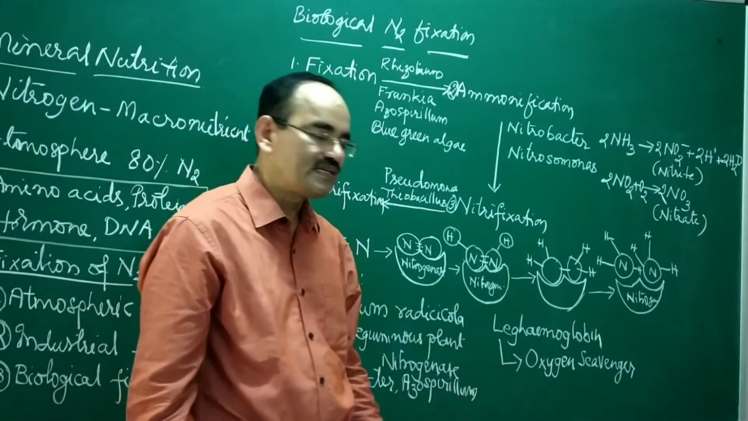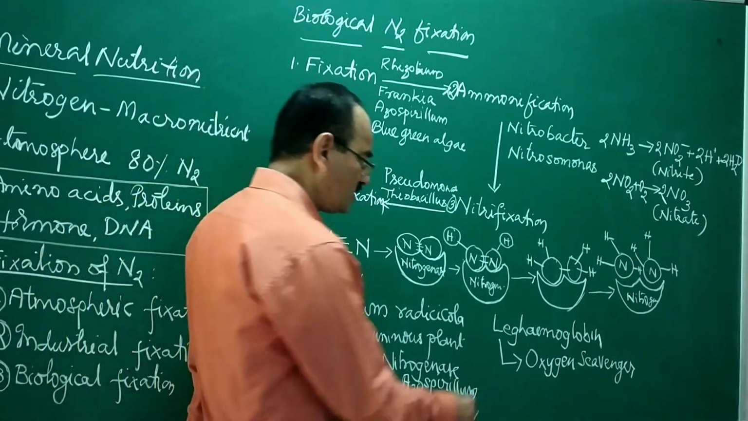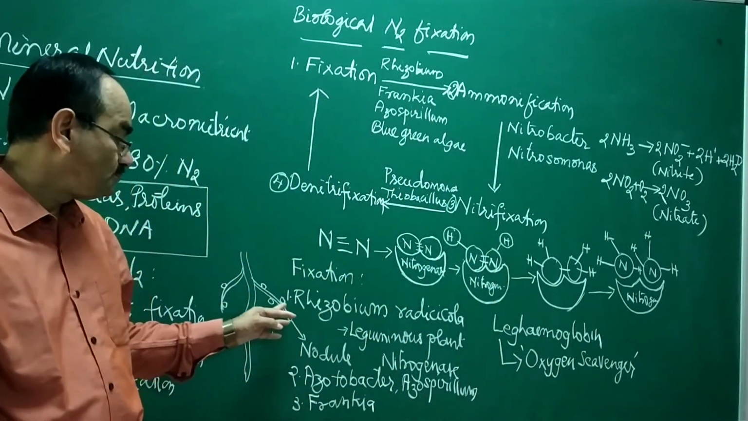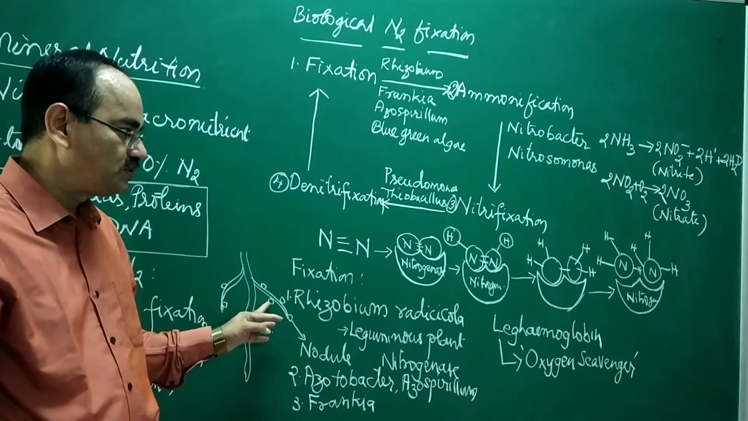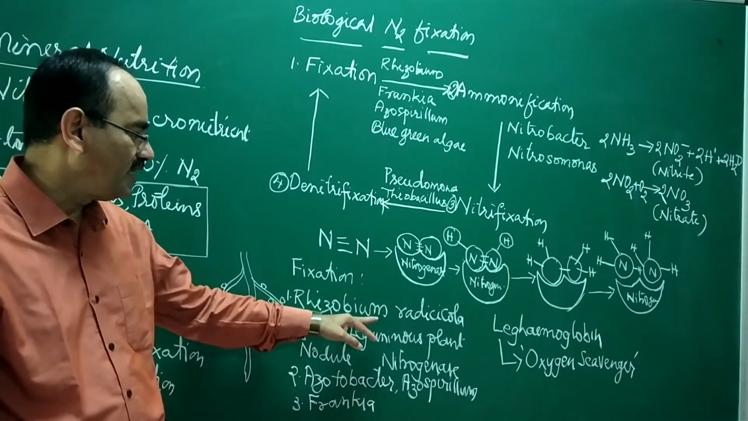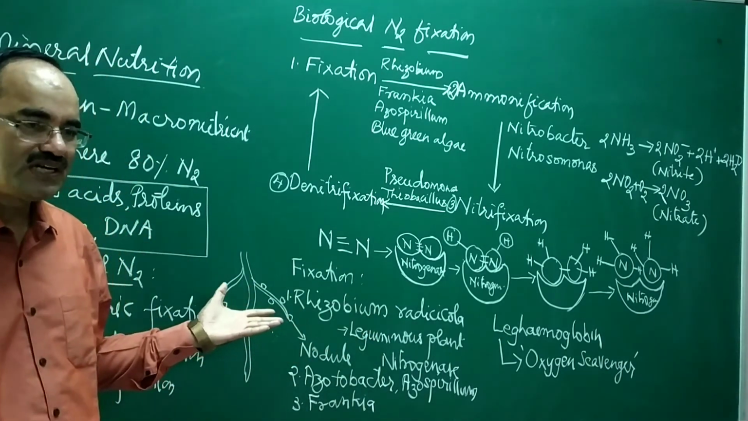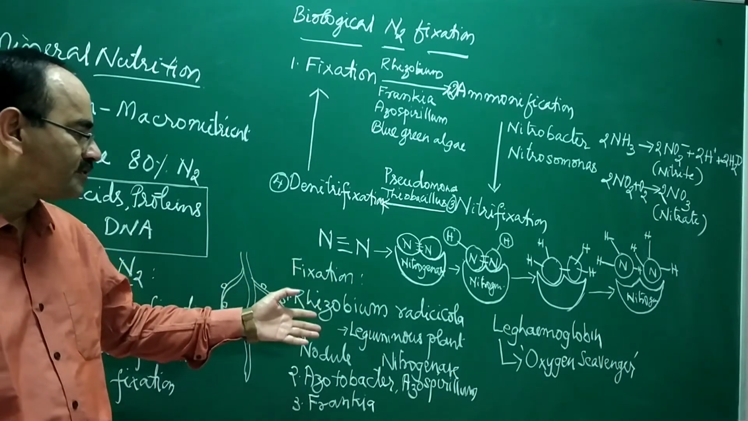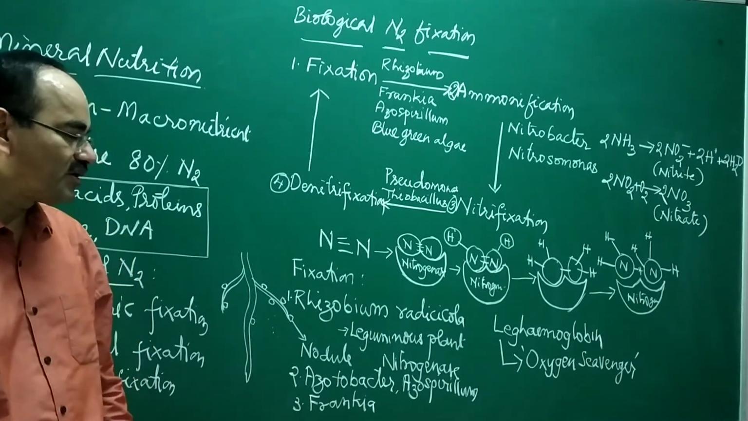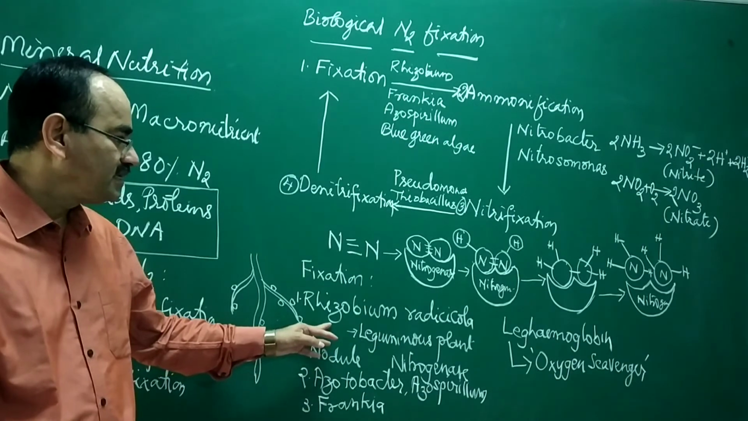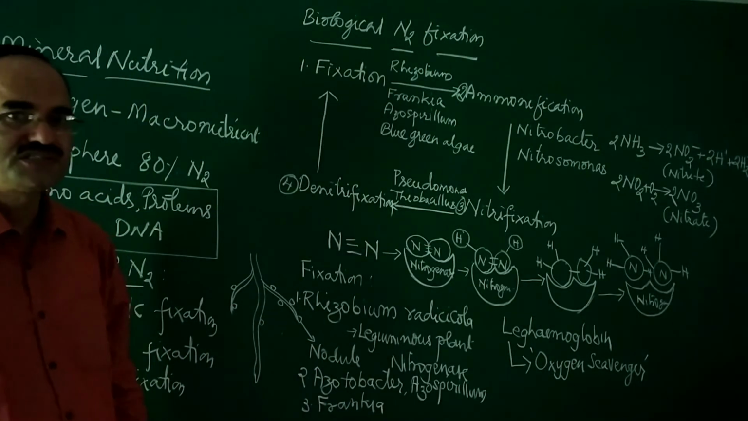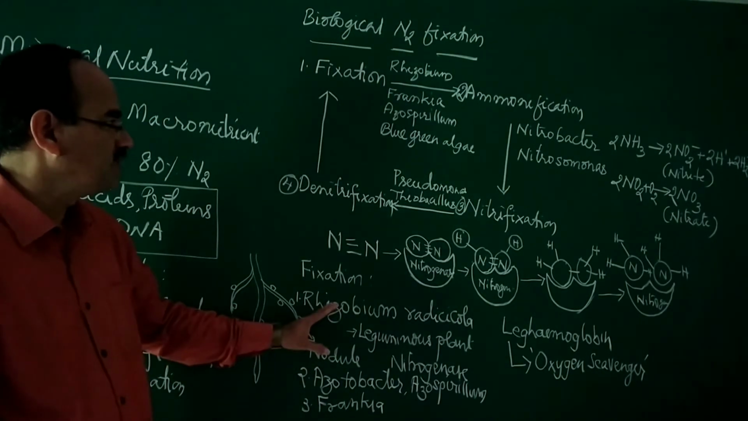Then it is nicknamed the oxygen scavenger. It is called oxygen scavenger because it removes oxygen from the root nodules for the functioning of nitrogenase. So you will appreciate the arrangements in the root nodule for the functioning of the nitrogenase enzyme. Rhizobium can live in both aerobic and anaerobic conditions, but it can fix nitrogen only in an anaerobic condition because nitrogenase functions in the anaerobic condition.